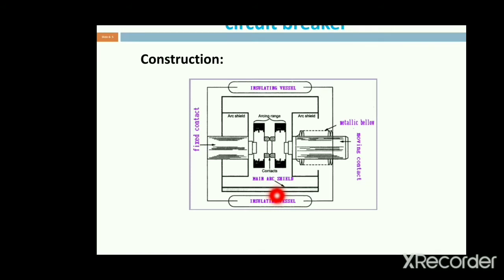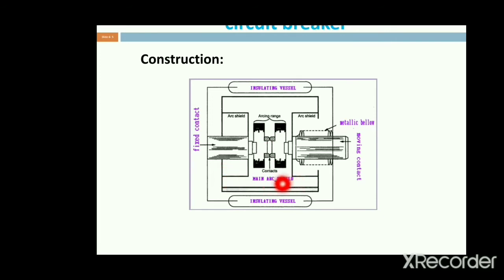Next is the fixed contact and the moving contact. Between the fixed and moving contacts we have the arcing chamber, known as the arc zone.